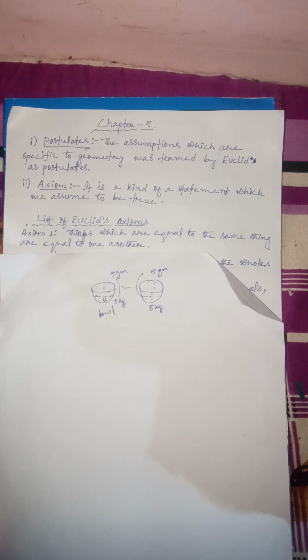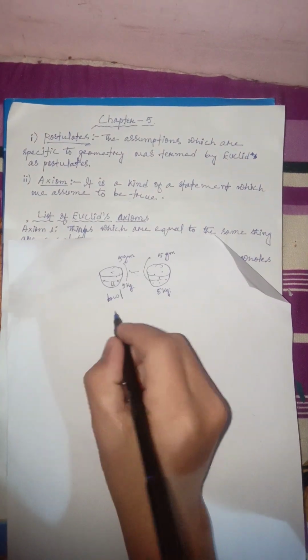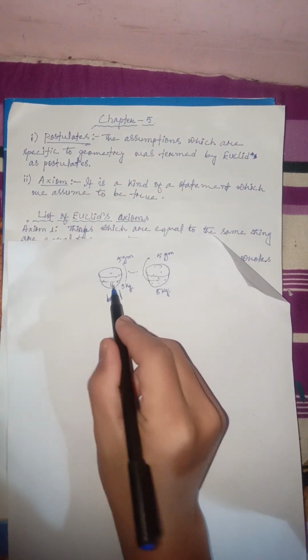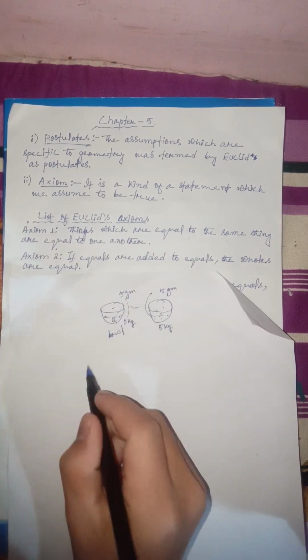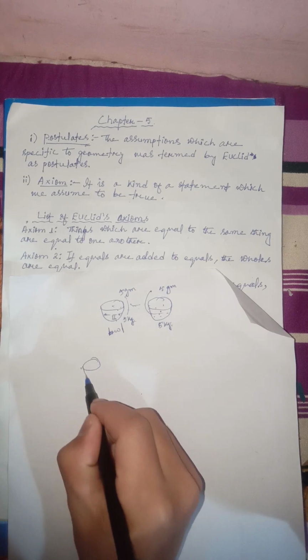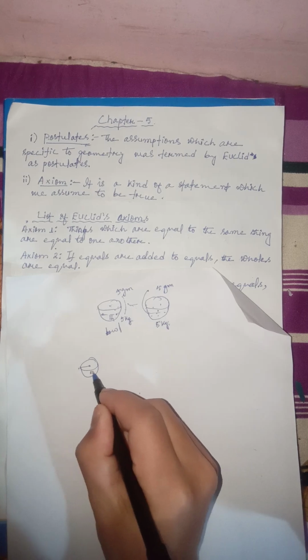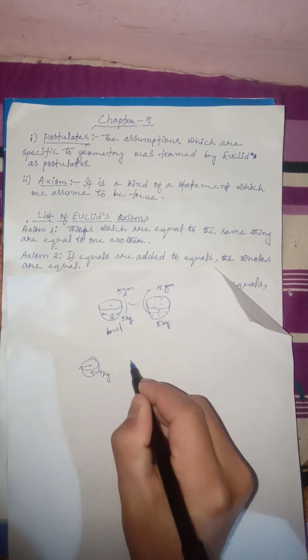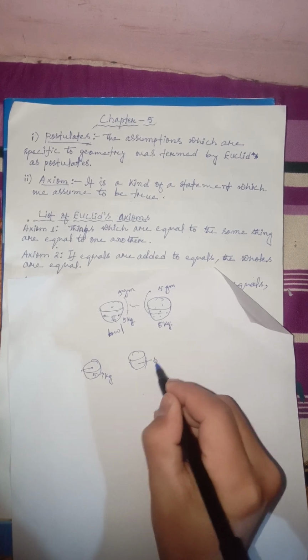Now let us proceed to axiom number 2. Here in axiom number 2 we have: if equals are added to equals, the wholes are equal. Actually the same example that we used here, we can use in this too, right? Let me take a bowl again, and here there is rice of 5 kilograms, and even here we have rice of 5 kilograms, right?